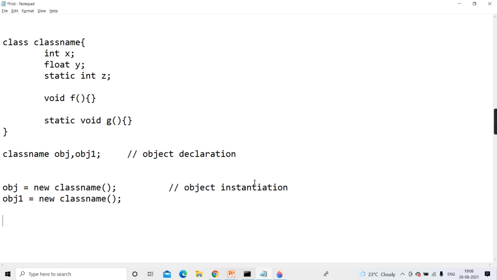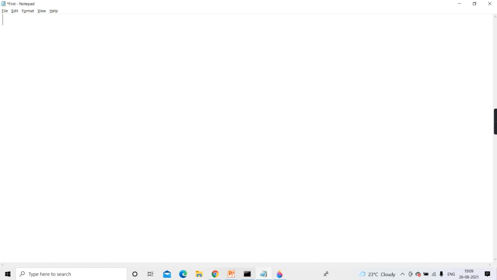You encapsulate everything within a class. That class contains data and methods, data can be instance or static, methods can be instance or static. Then how to create an object: first declaration, then object instantiation. And once the instantiation is done, it can access its methods and properties by the dot operator. So members can be data members and methods also. Till here it is clear to you guys? Yes or no? Quick confirmation.